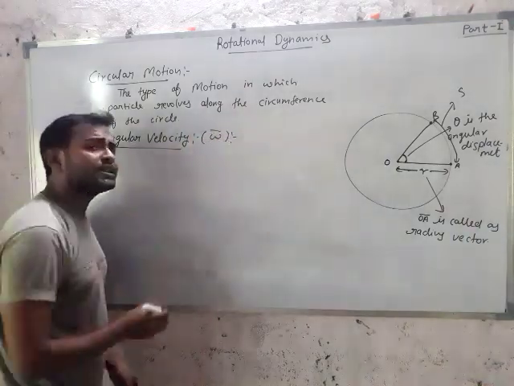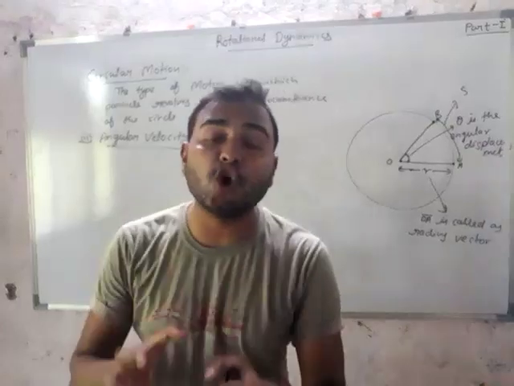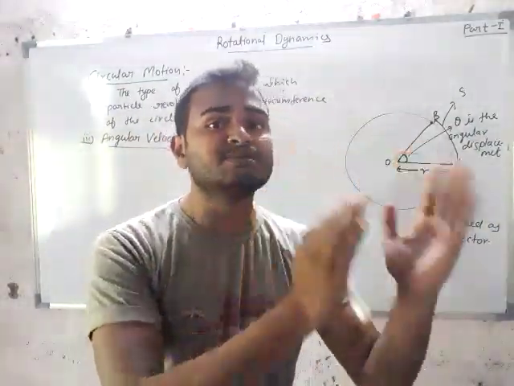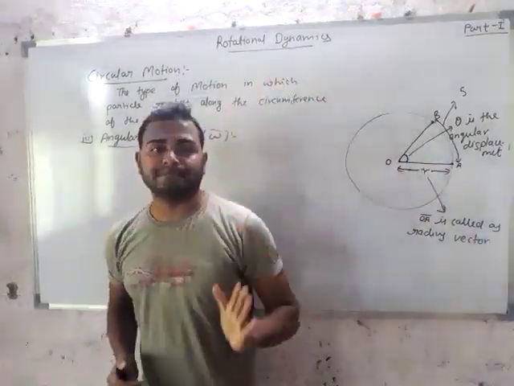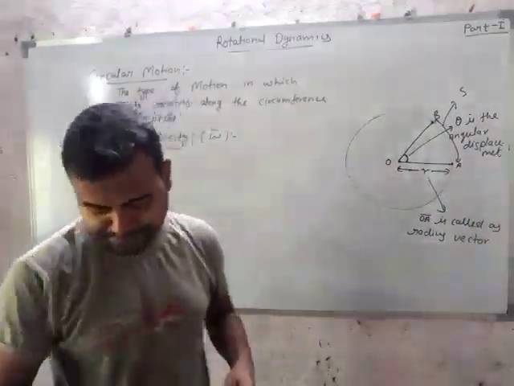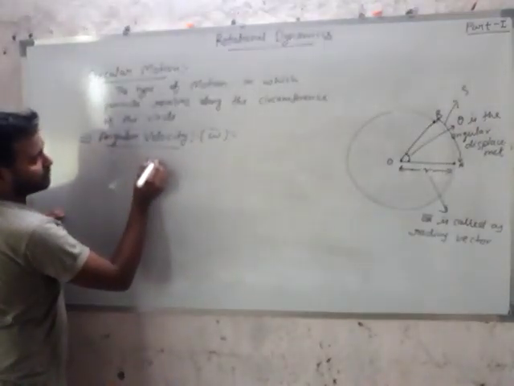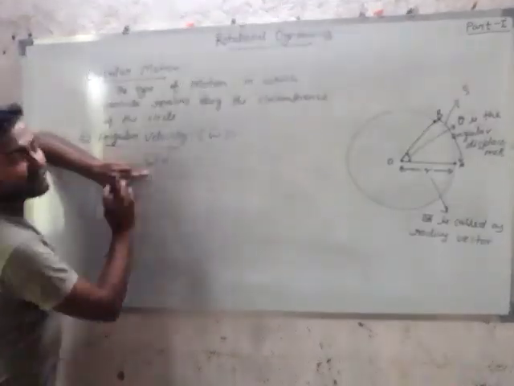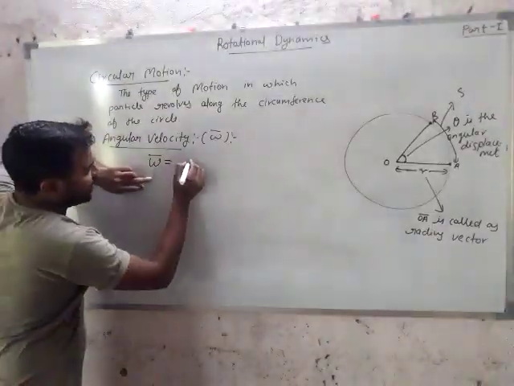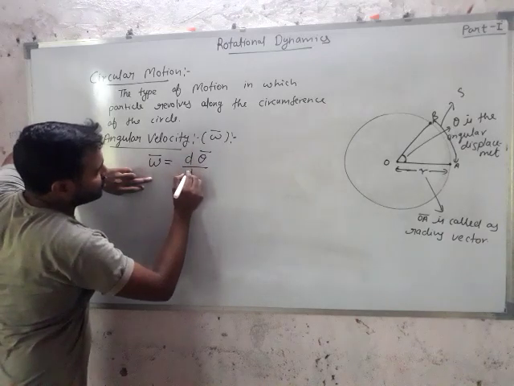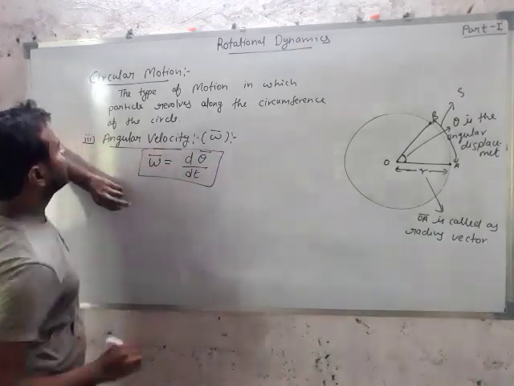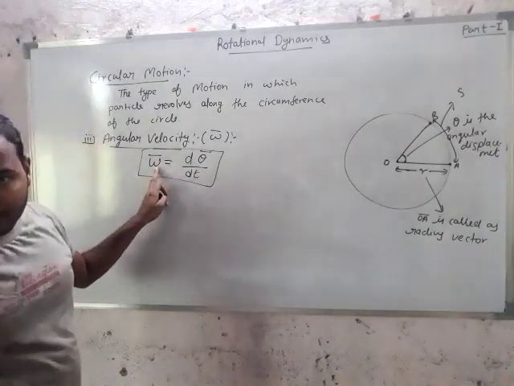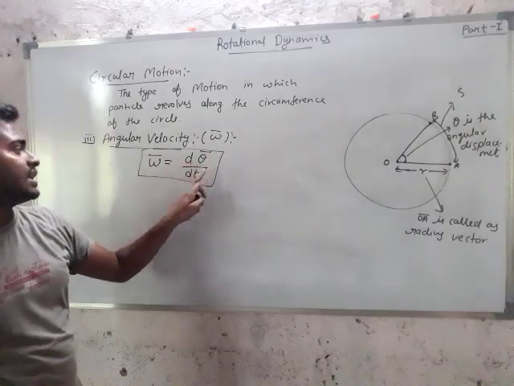Now, what is angular velocity? Listen carefully, students. The ratio of angular displacement with respect to time, that is angular velocity. Hence, vector omega equals d theta upon dt. Vector omega is angular velocity. Angular velocity is denoted by omega. Vector omega equals d theta by dt.